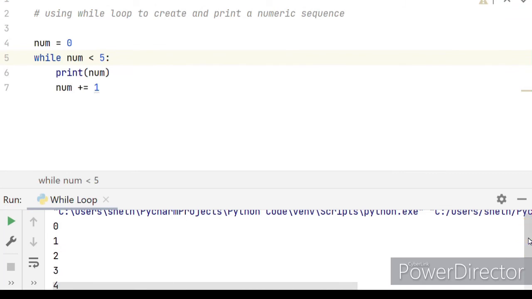Try experimenting with the code, change it and try learning new things. For example, add multiple conditions using logical operators over here, or you can add more tasks over here, or you can try adding conditional statements to make it even more interesting. You get the idea of what I'm talking about.